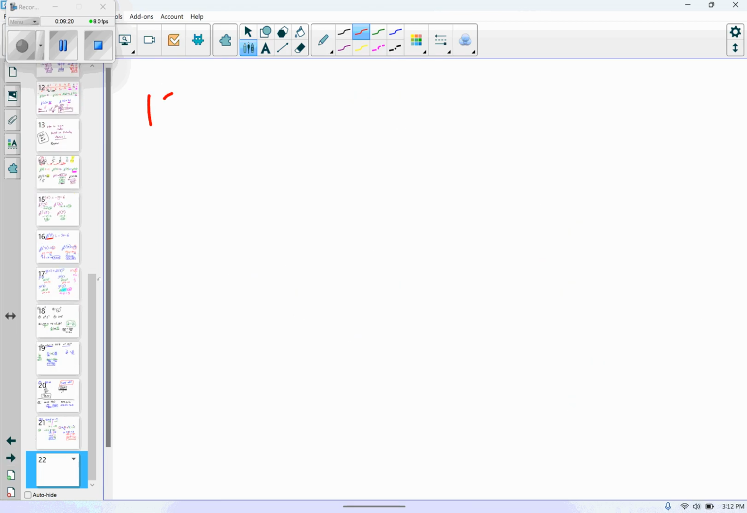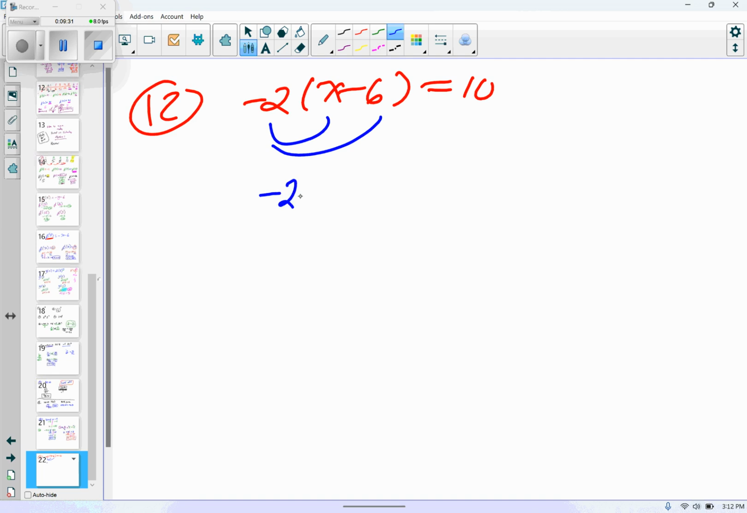Number 12. Negative 2x minus 6 equals 10. All right. What do you think I should do first here? Distribute that negative. Very good. So I get negative 2 times x is negative 2x. Negative 2 times negative 6 is positive 12. And it's equal to 10.